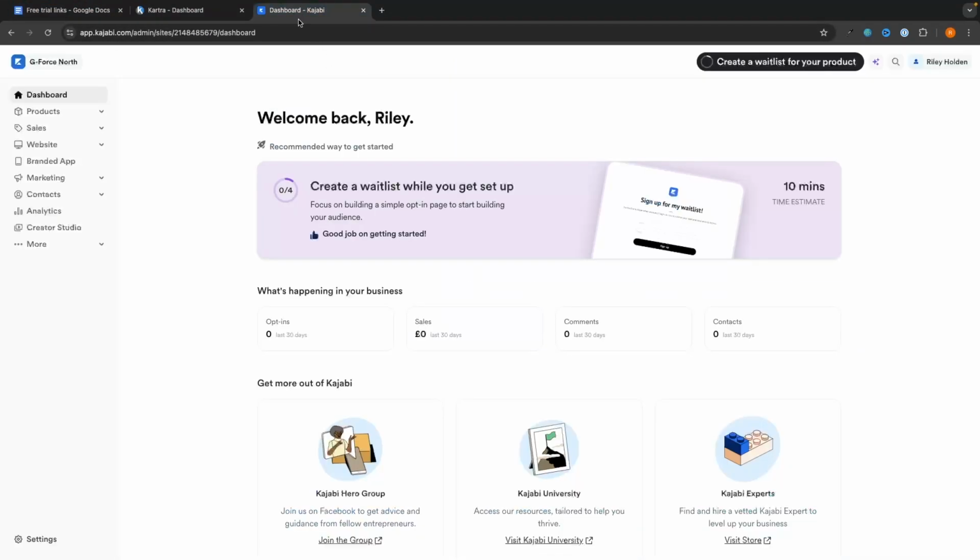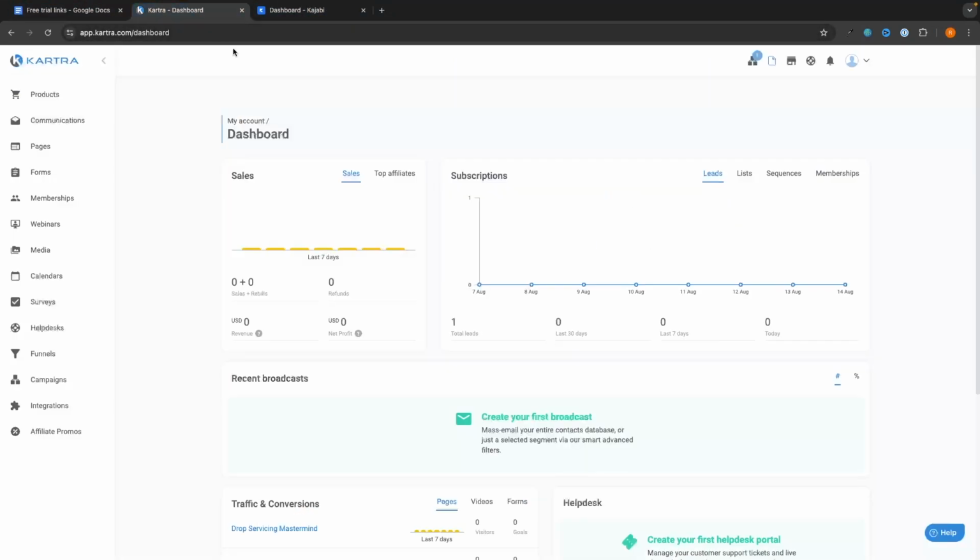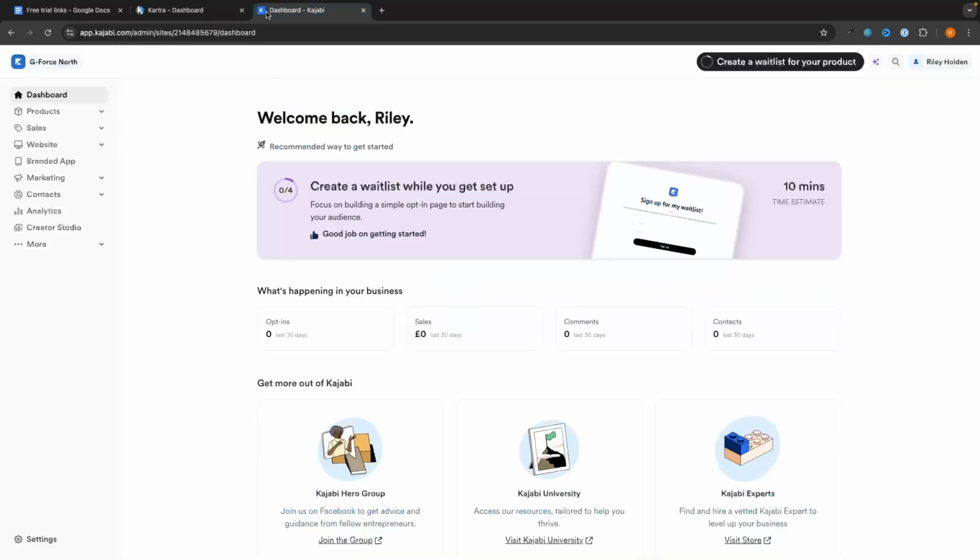The next thing that we might want to look at when comparing these tools is how do we actually go ahead and create the digital products like the courses, the memberships, and things like this. We go into Kajabi right here and we can create a product.